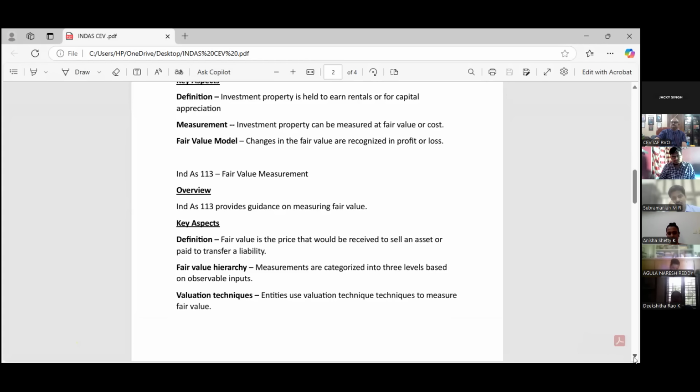If you talk about level number 2, in level number 2 we have to take the price from the market and do some adjustment there. That is level number 2. Level number 3 is there also. We have to determine the price by taking some components. That comes under level number 3. That is why the fair value hierarchy has 3 levels, level number 1, level number 2, and level number 3, based on observable inputs. Then we come to the valuation technique. It uses the valuation technique to measure fair value.